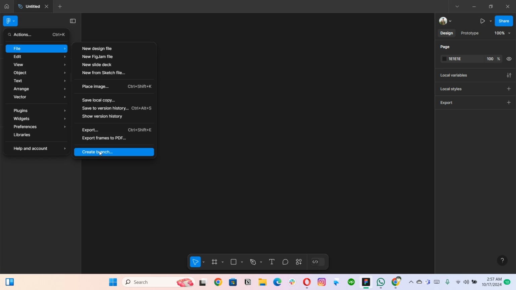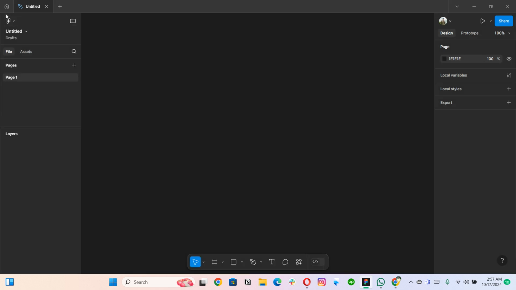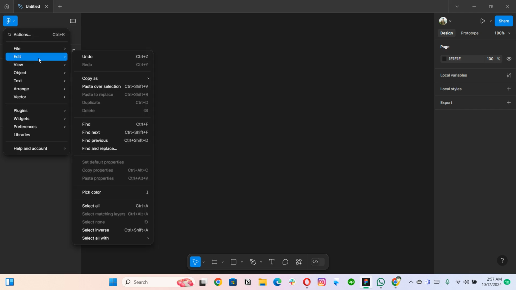So a branch is basically for when you have multiple teams, then obviously you have a branching system in the organization plan as well. You can create different branches based on the projects, right? Like you have one company and then different branches under the company as well. Then you can create the branches of that company within a single file, right? But it is only available in the organization plan. I don't have an organization plan, so that's why I'm not able to create one.